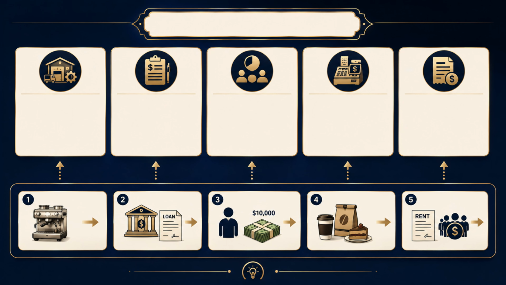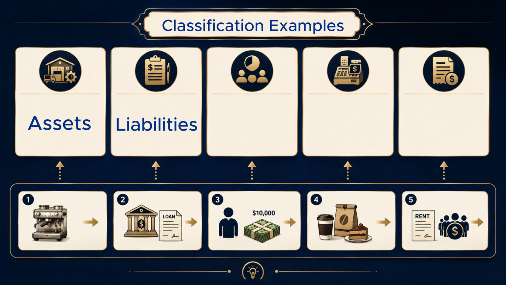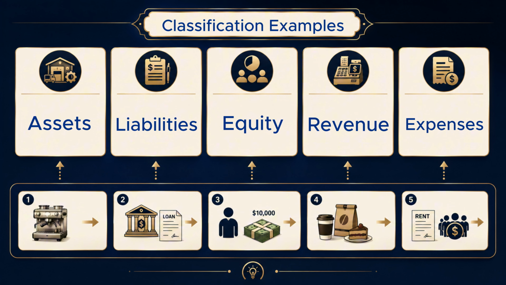Let us test this with a few simple examples. If Coastal Brew buys a new coffee machine, that relates to assets. If Coastal Brew takes out a bank loan, that relates to liabilities. If the owner adds another $10,000 into the business, that relates to equity. If the cafe makes sales to customers, that relates to revenue. And if the cafe pays rent or wages, that relates to expenses. This is how accountants begin classifying business events.